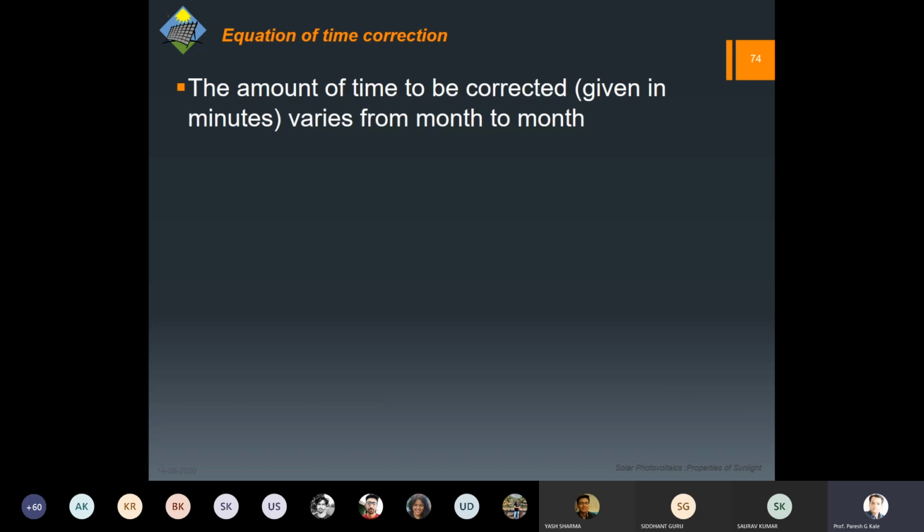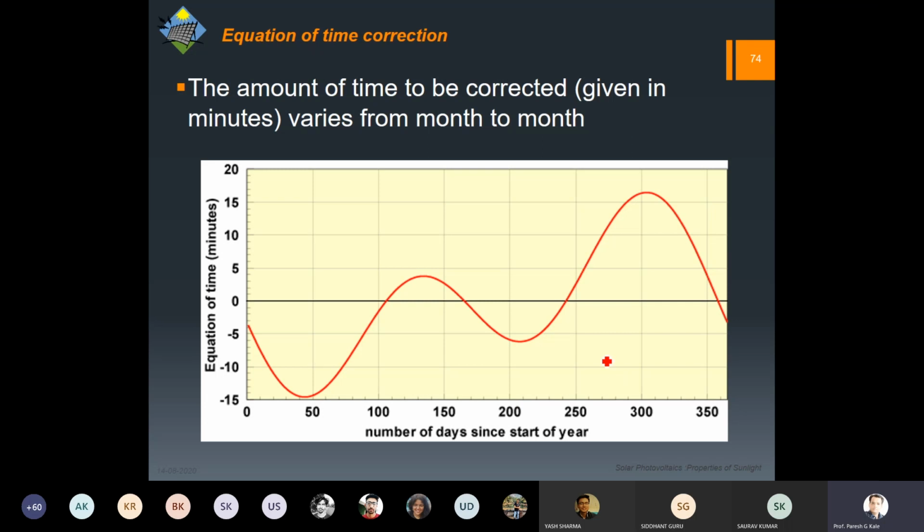So this gives us the amount of time to be corrected with respect to what day we are talking about. This is the variation that has been observed. You can see that the equation of time is in minutes, so we are dividing it by 60 to convert into hours. So for January, this would be about -4.